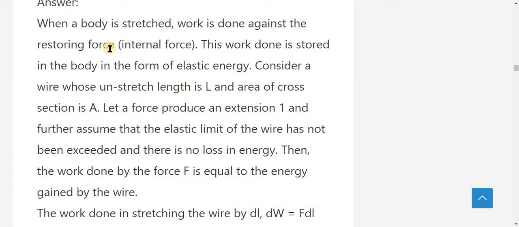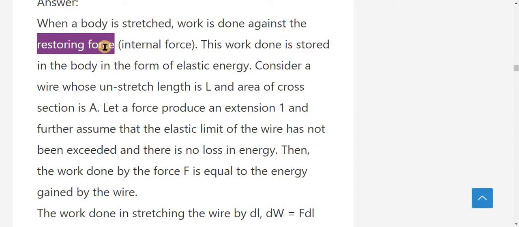Restoring force means, what is that? When we remove the applied force, the object regains its original position. It tries to regain its original position with the help of the restoring force.